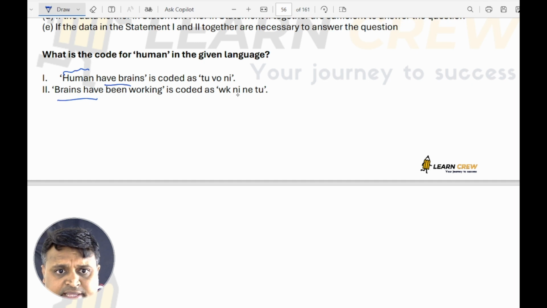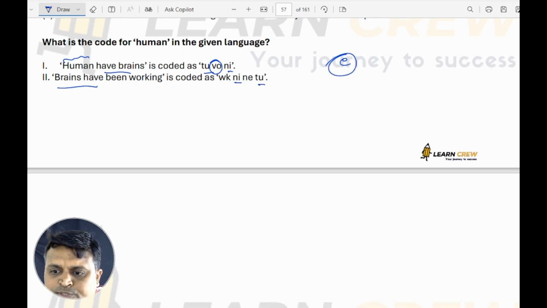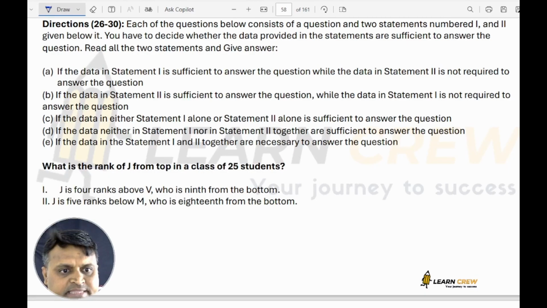If you see here, Ni and Tu. Have brains. Human is VO. To answer the code for human, you need both the statements, thereby option E. Option E is correct.